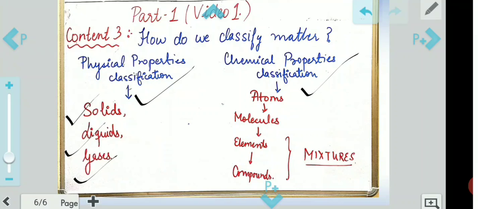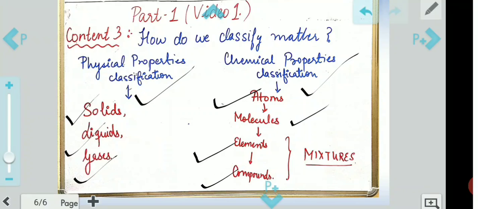Now for chemical properties classification, I told you that some chemical reaction might be occurring which is joining all these things. So small atoms join together to form molecules. Those molecules combine to form elements. The elements further combine to form compounds, and these together mix.